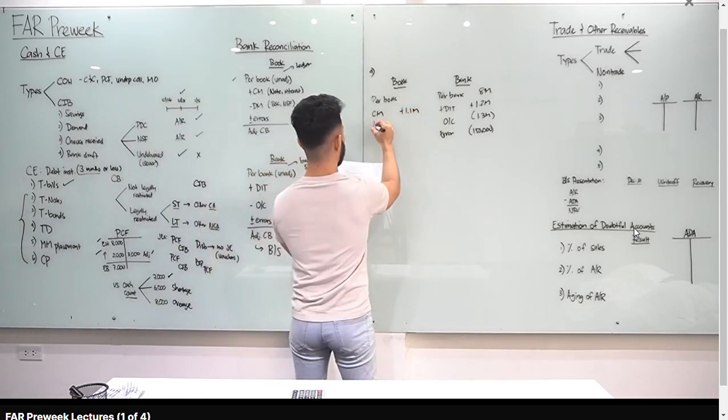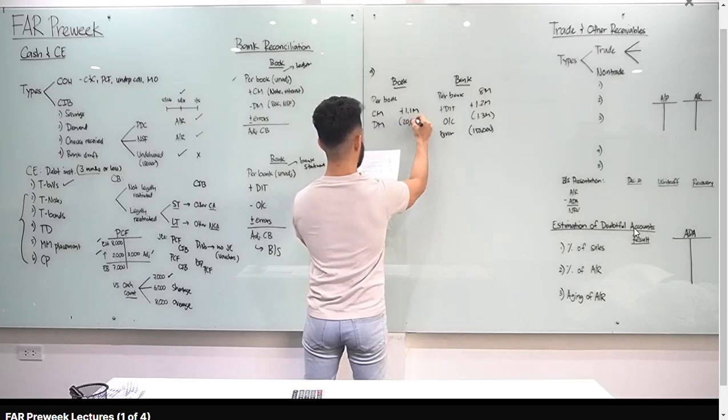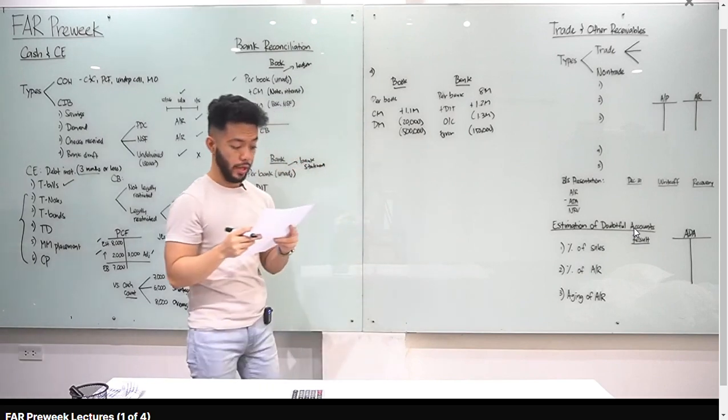Next natin, service charge for the current month. Debit memo naman yan. So, minus natin yan sa book. Minus 20,000. NSF checks, actually, debit memo din yan. So, minus 500,000.